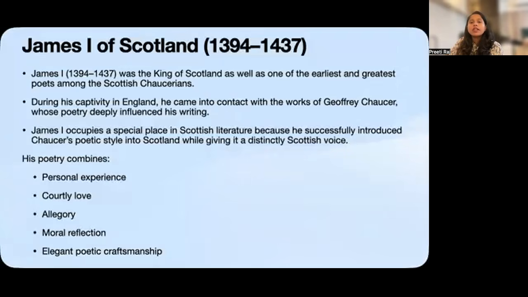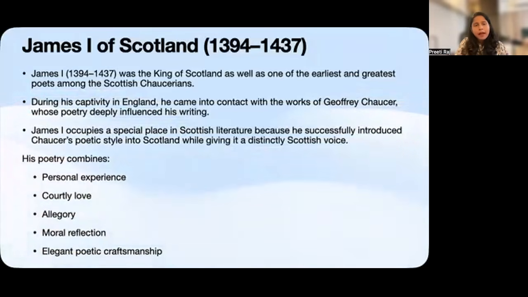So let's talk about James I of Scotland. James I occupies a unique place in literary history because he was not only the king of Scotland but also one of the earliest and most accomplished poets. An important turning point in his literary life came during his imprisonment in England. It was here that he became familiar with the works of Geoffrey Chaucer, whose poetry left a deep impression on him.